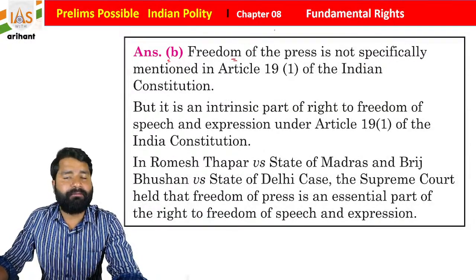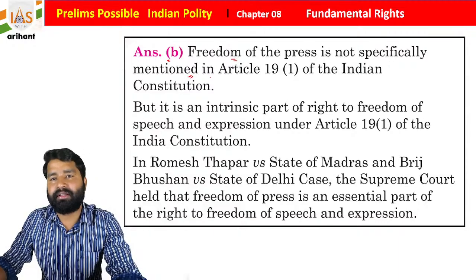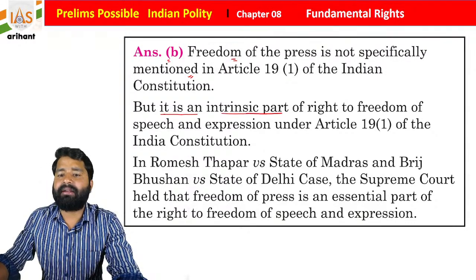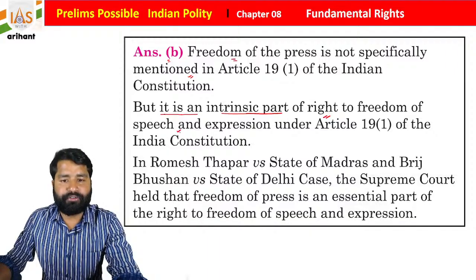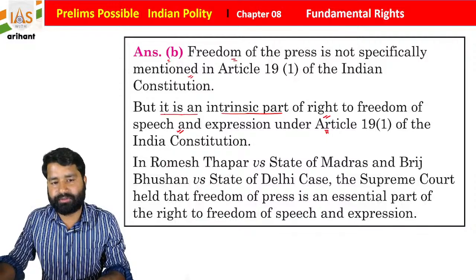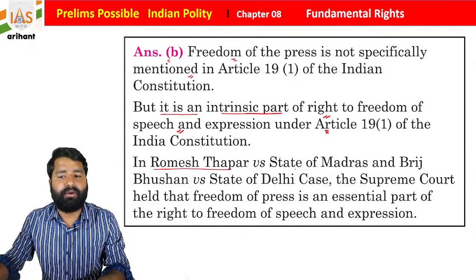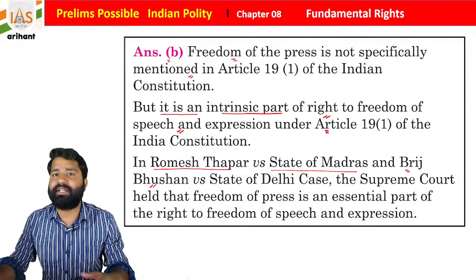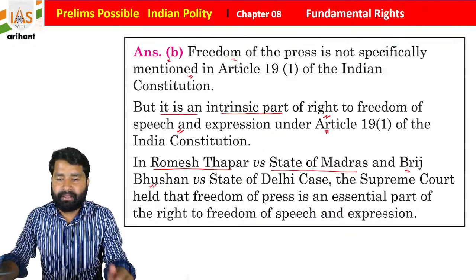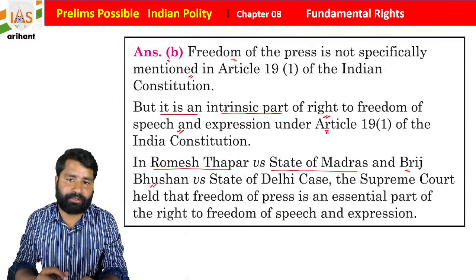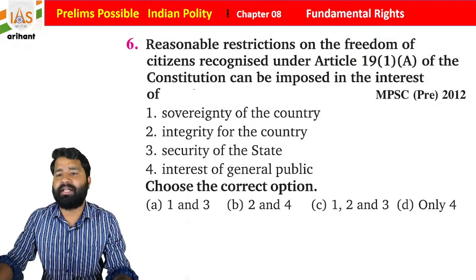Freedom of press is not officially mentioned in Article 19 of the Indian Constitution, but it is an intrinsic part of the right of freedom of speech and expression under Article 19 Clause 1, students. In Romesh Thappar versus State of Madras and in Brij Bhushan versus State of Delhi, the Supreme Court held that freedom of press is an essential part of the right to freedom of speech and expression. So this is another very important data that you must remember.